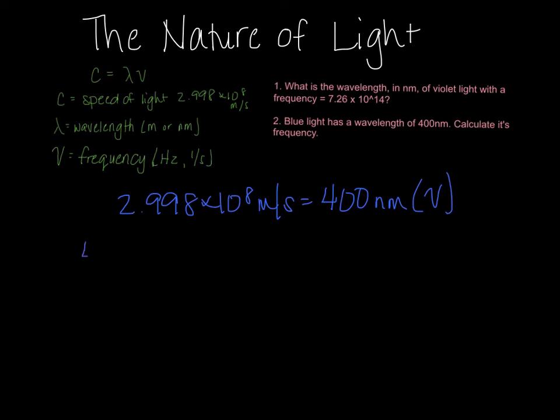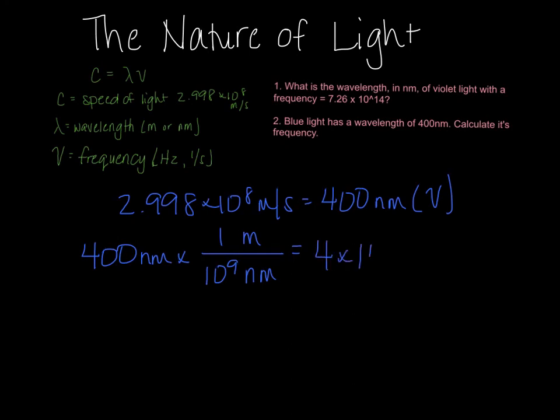But I need to get 400 nanometers into meters before I can use it. So times, I've got nanometers on the bottom, meters on the top. 1 meter equals 10 to the 9th nanometers. So 400 divided by 10 to the 9th gives me 4 times 10 to the negative 7th meters.